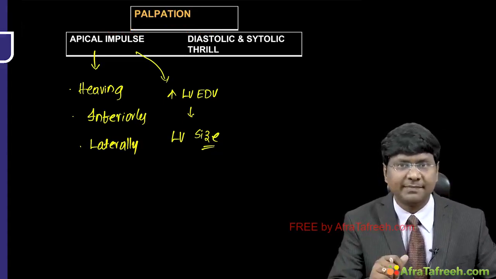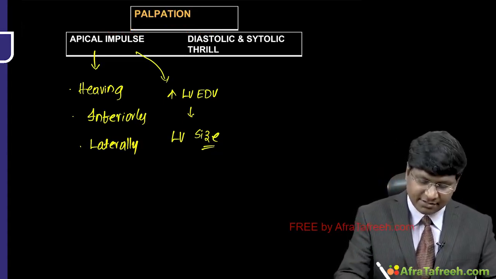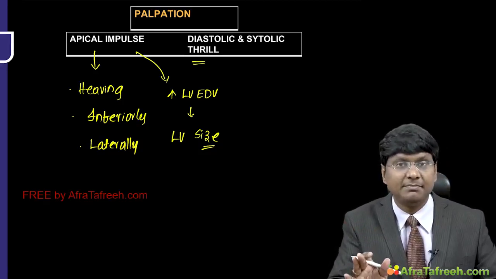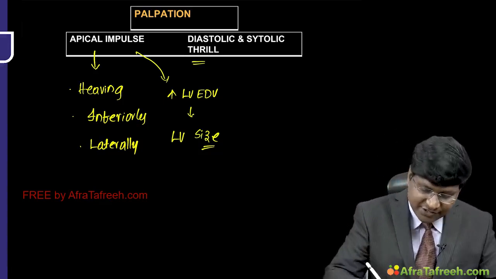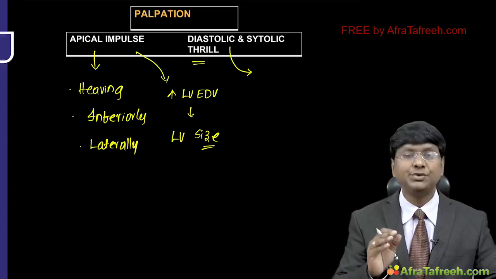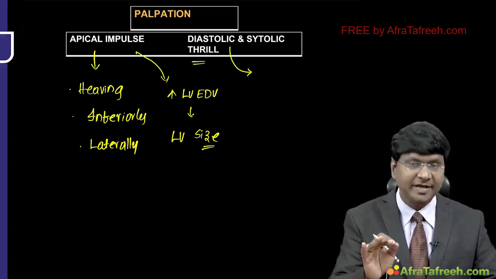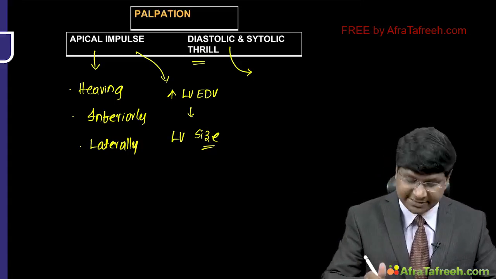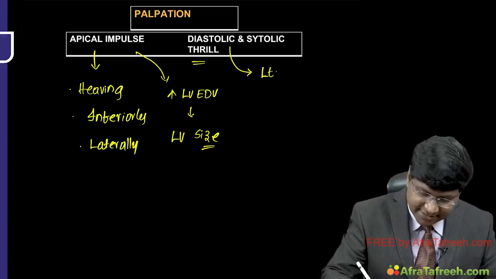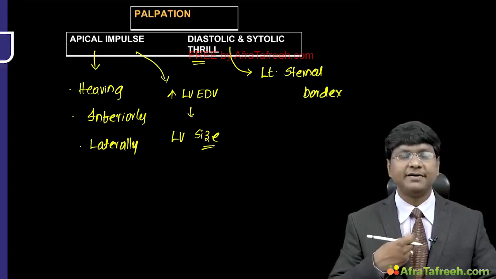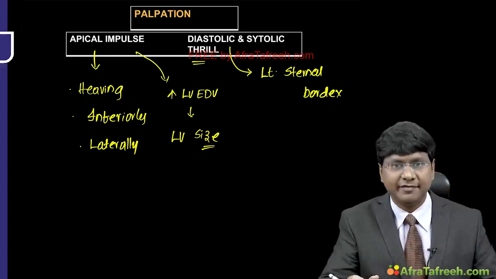They are very prominent over the apex. And the next is the thrill. So what exactly is the thrill? Thrill is nothing but the palpable murmur. This diastolic thrill, you will be able to palpate in a thin built individual. And where exactly will you palpate this diastolic thrill? That is along the left sternal border. This thrill is because of the regurgitation of the blood from the aorta into the left ventricle.